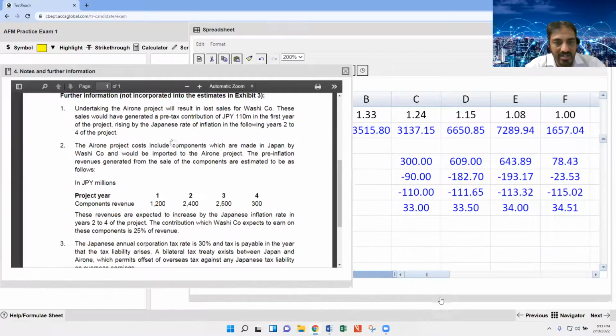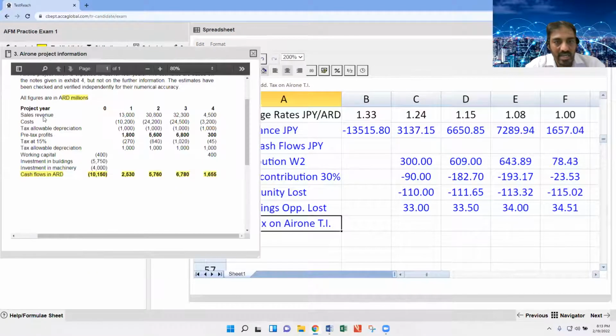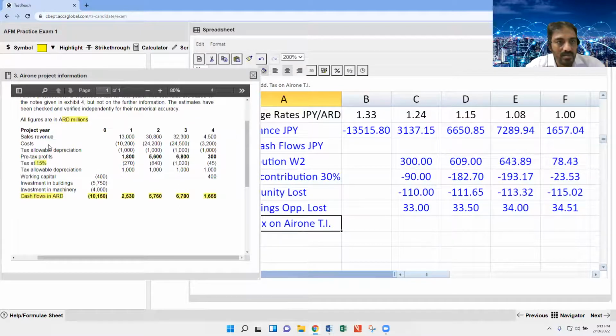Here the tax rate is 30% in Japan, but the year 1 project tax rate is 15%. That means we have to pay an additional 15%. So here we are actually earning 1800, 5600, 6800 and 300.